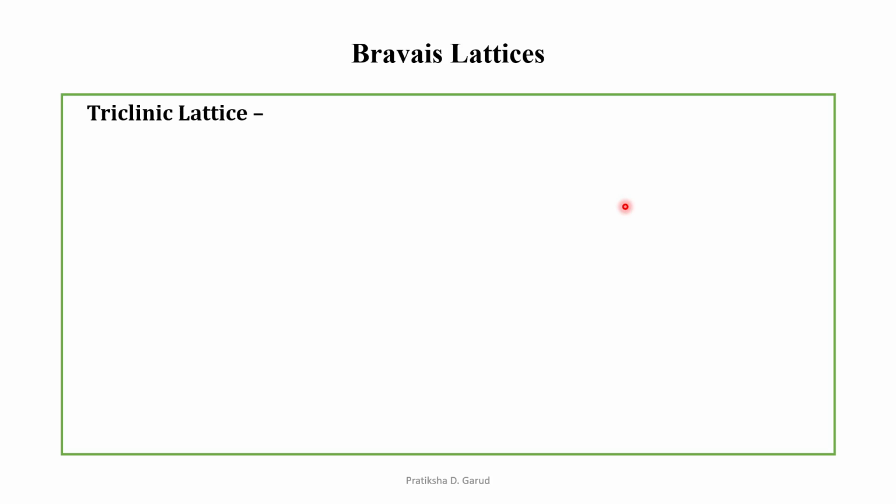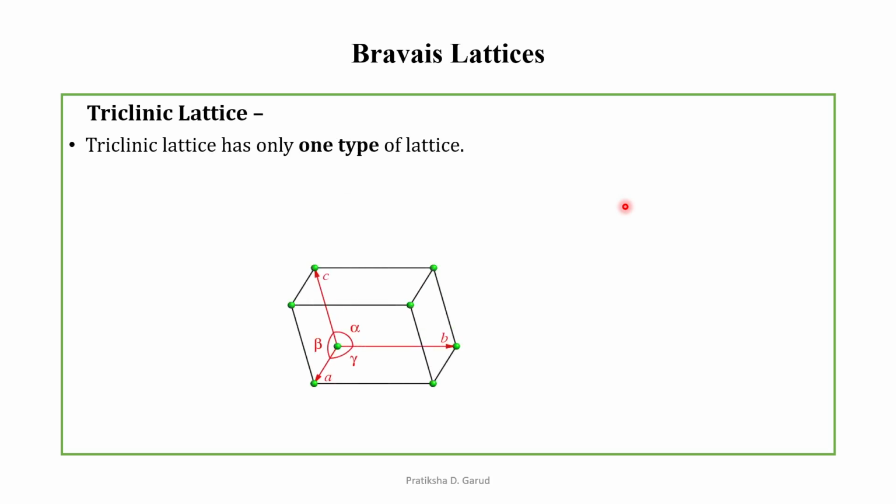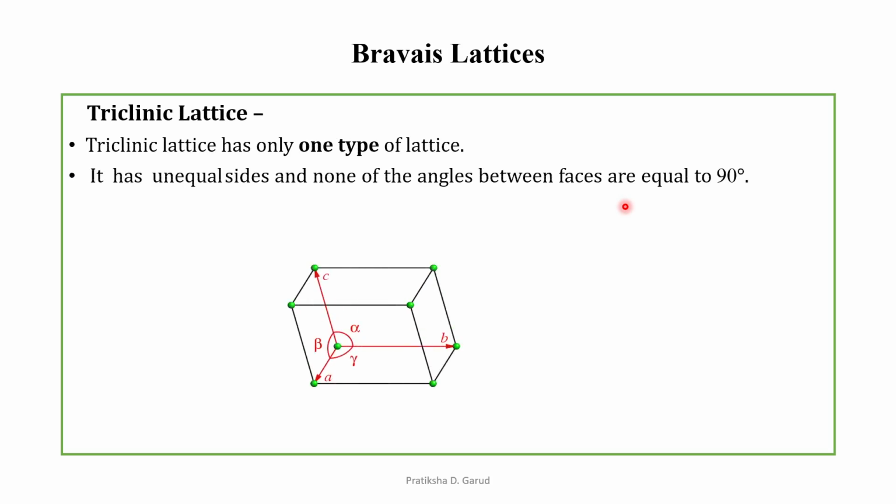Next one, triclinic lattice. It has again only one type of lattice. This is the triclinic lattice. Here we can say that it has unequal sides. The sides are not equal in size, and none of the angles between faces are equal to 90 degrees. So A is not equal to B, which is not equal to C. Unequal sides and angles alpha is not equal to beta, which is not equal to gamma, and which is not equal to 90 degrees. So this is regarding the triclinic lattice.